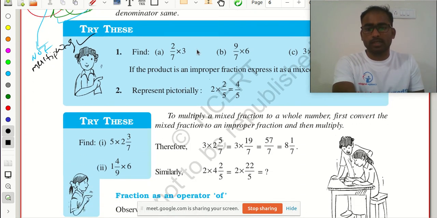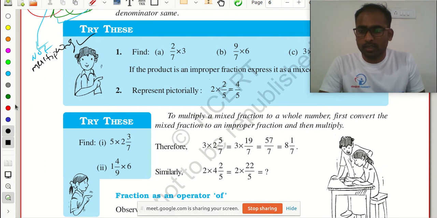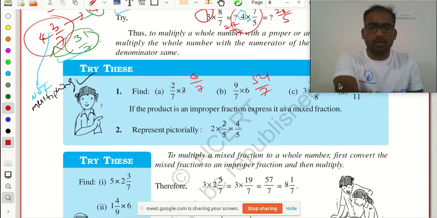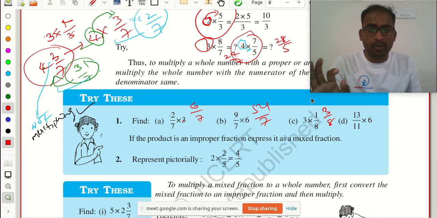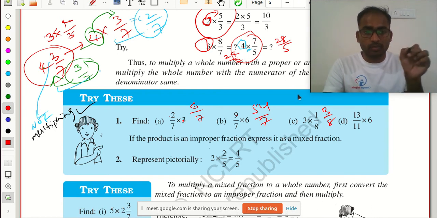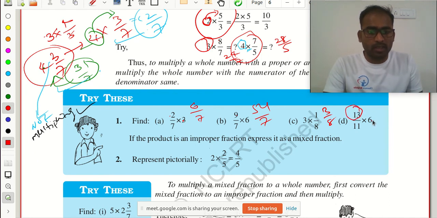So next, you just try here also. Here, you just multiply the numerator. 2 3s are 6, 6 by 7. Here 9 6s are 54, 54 by 7. Okay. In this one also, 3 by 8, 13 multiplied with... When we multiply a whole number with a fraction, you just multiply the numerator of the fraction with the whole number. The numerator is here 13 and the whole number is 6. You need to multiply this, then 11. Clear?